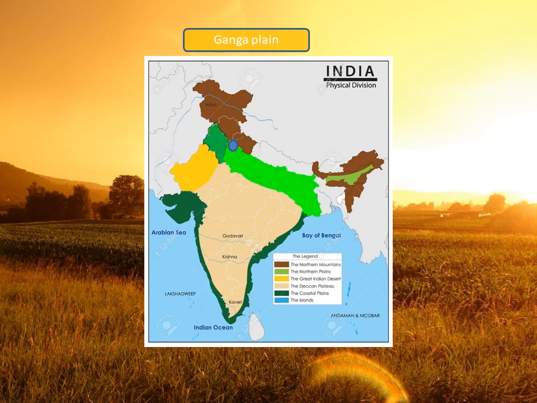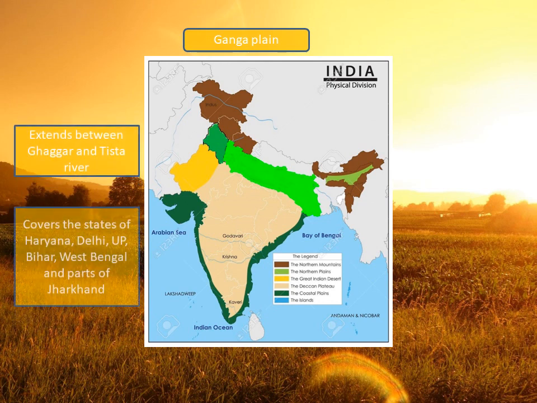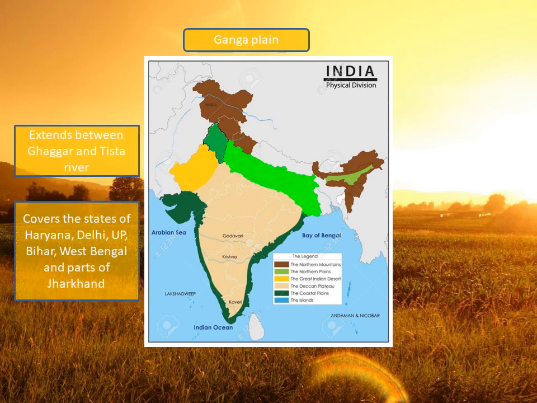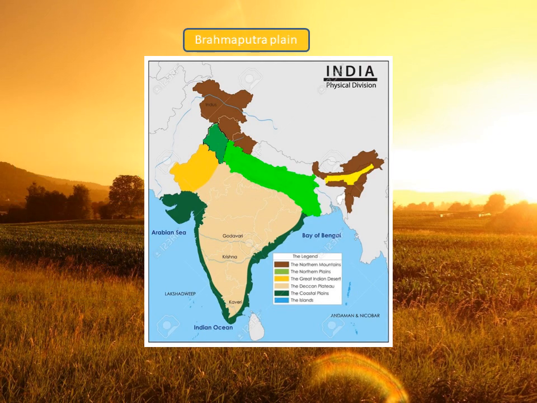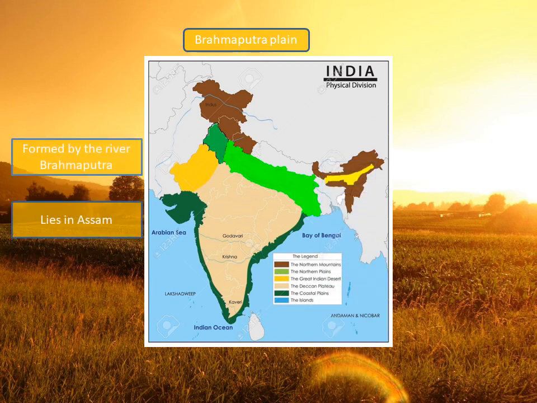Ganga plain. The Ganga plain extends between the Ghaggar and Tista rivers. It is spread over the states of North India, Haryana, Delhi, UP, Bihar, partly Jharkhand and West Bengal. Brahmaputra plain. It is formed by the river Brahmaputra and lies in Assam.